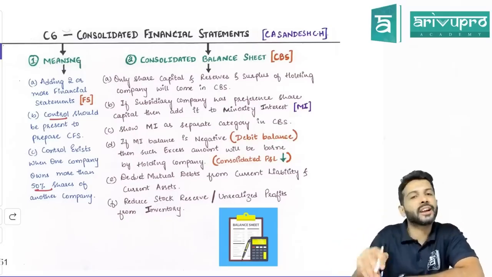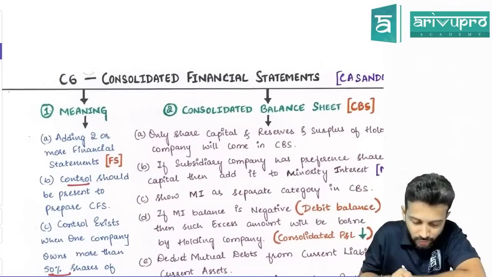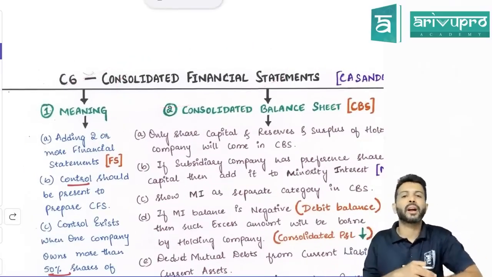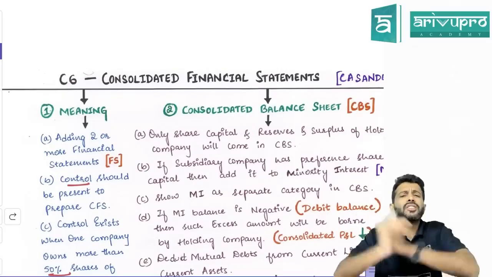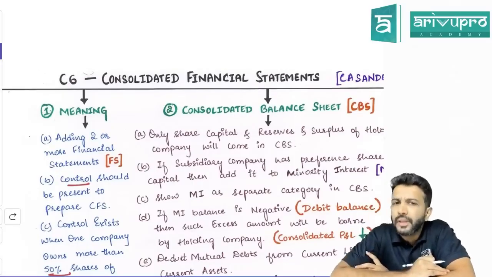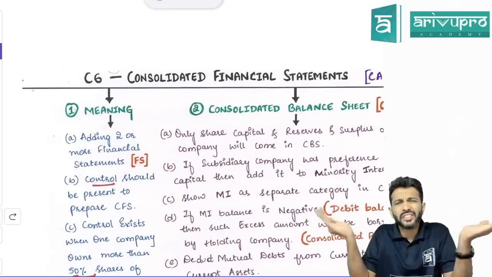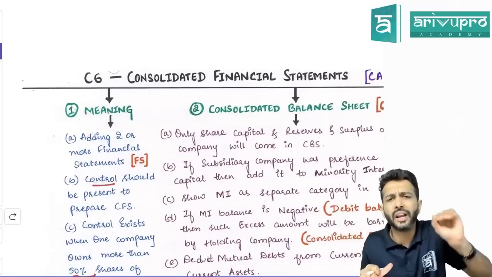So, we'll be starting today with the new topic for revision, that is Consolidated Financial Statement backed by Accounting Standard 21. Sir, what does Consolidated Financial Statement mean? Adding two or more companies' financial statements. So, consolidation simply means adding two or more companies' financial statements.